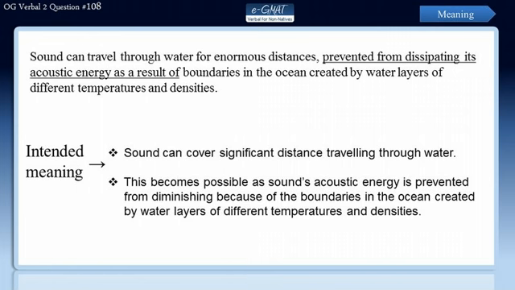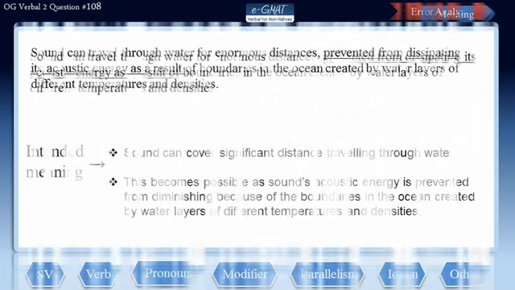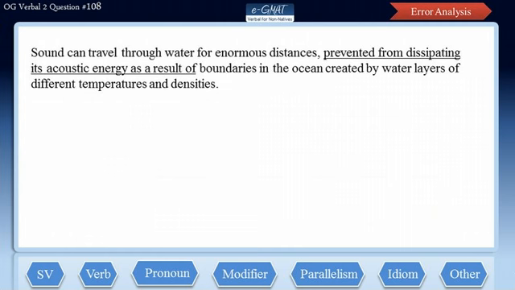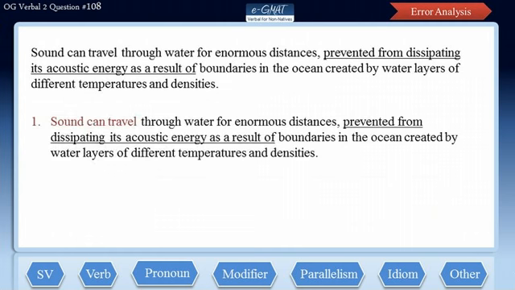Let us evaluate the other errors by splitting this sentence into its clauses. Since this sentence has only one subject-verb pair, we have only one clause here. Sound is the subject and can travel is the verb. The verb-ed modifier, prevented from dissipating its acoustic energy, seems to suggest that sound dissipates its own acoustic energy. But when it travels through oceans, boundaries created from water layers of different temperatures and densities prevent sound from doing so. This is illogical. We have modifier error here that also leads to the meaning error in the sentence.